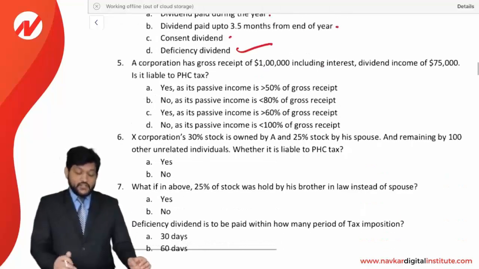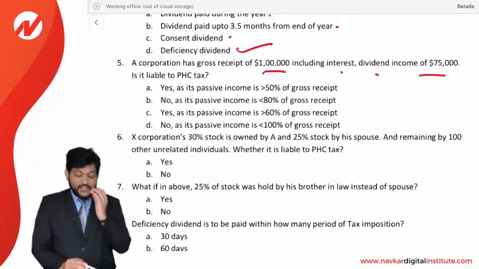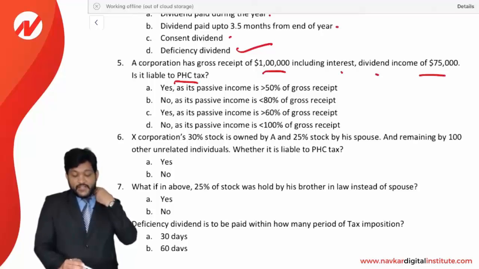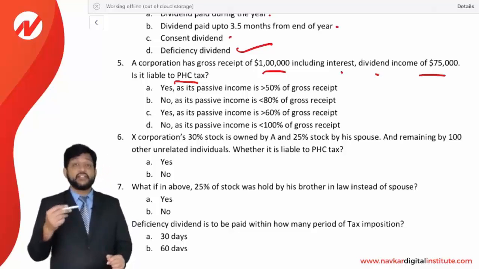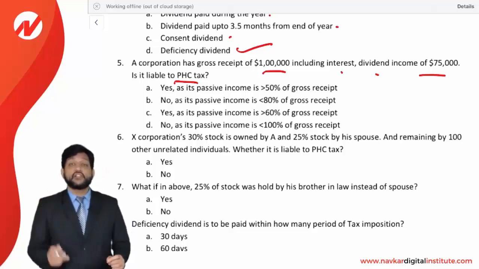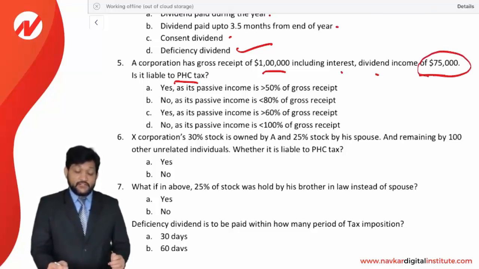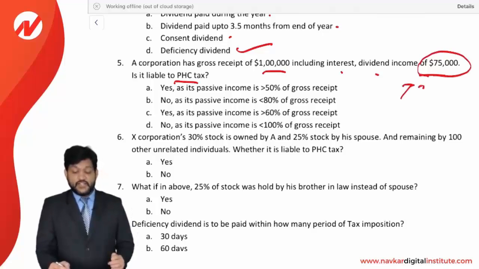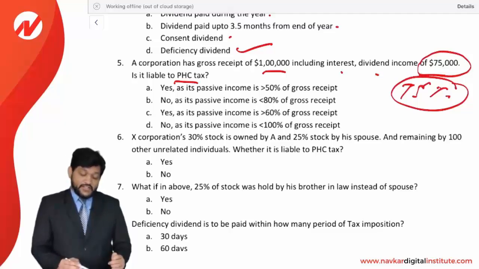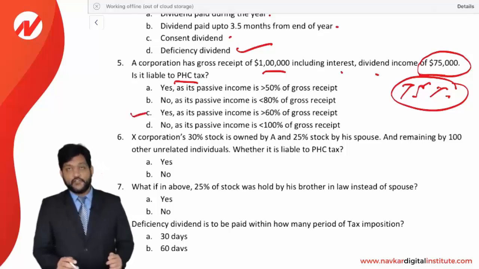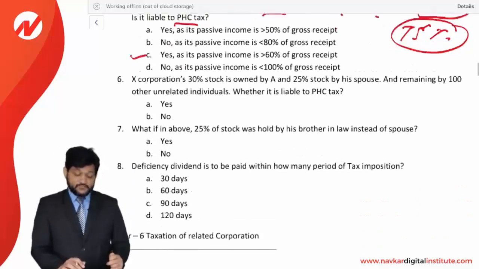A corporation has gross receipts of 1 lakh including interest and dividend income of 75,000. Is it liable to PHC tax? Okay, if we think about the income test, the income test says that PHC income should be more than 60% of AOGI. The AOGI is 1 lakh and the PHC income, that is dividend income, is 75,000, which is 75%. It is more than 60%. So it is going to be applied. Fine. So the answer is C. Yes, passive income or PHC income is more than 60% of gross receipts. So that's why PHC tax is applicable.